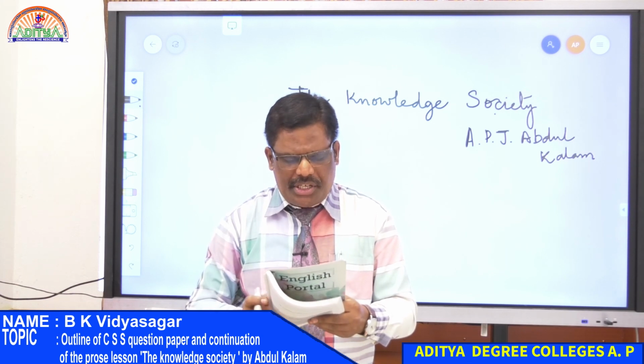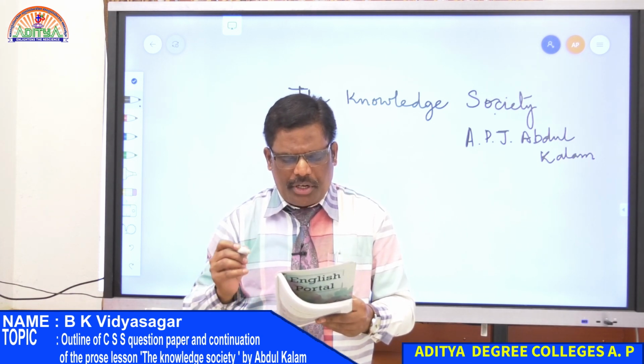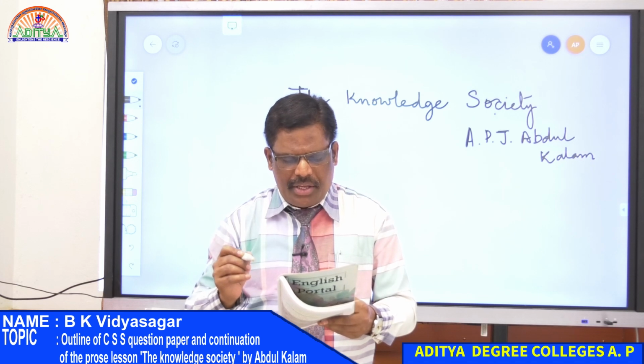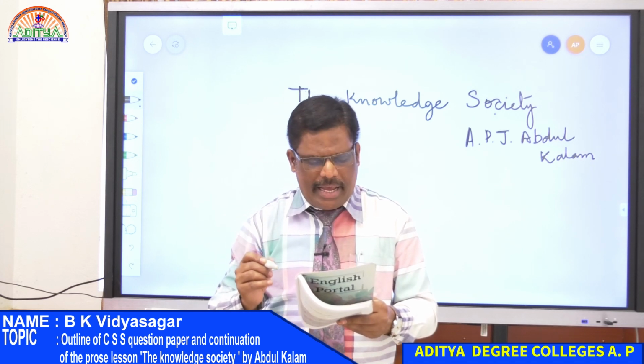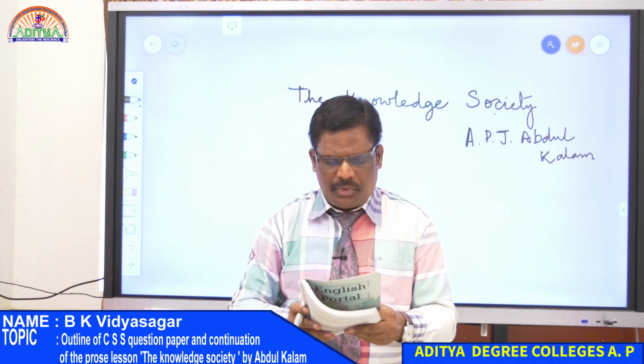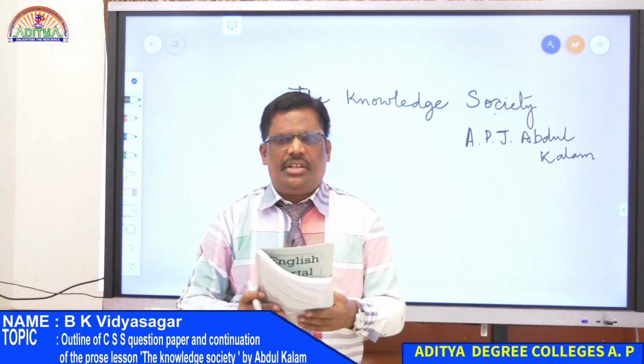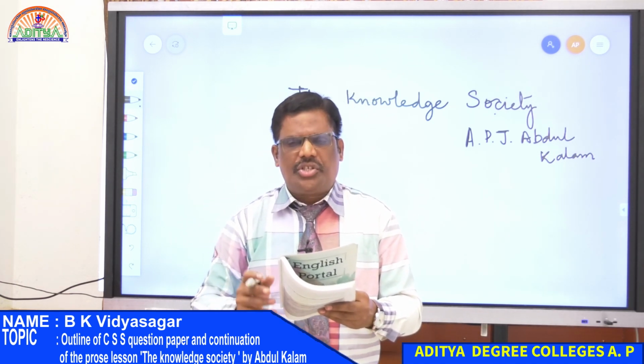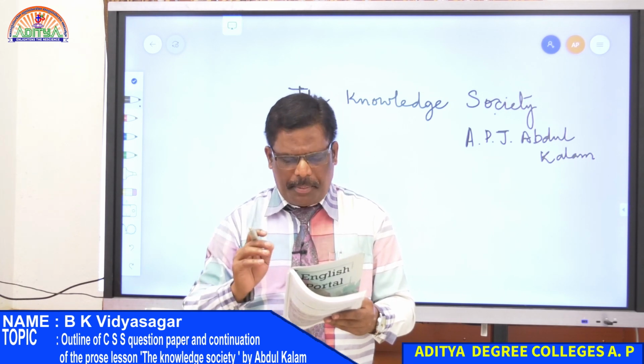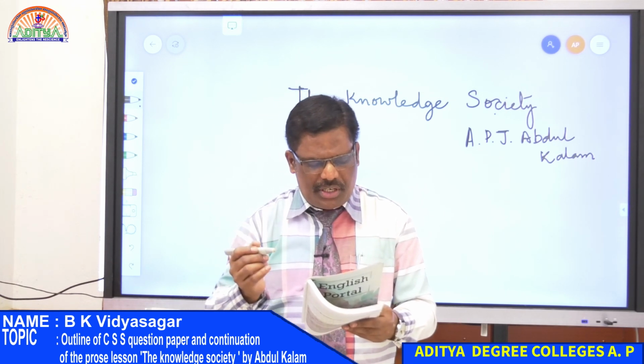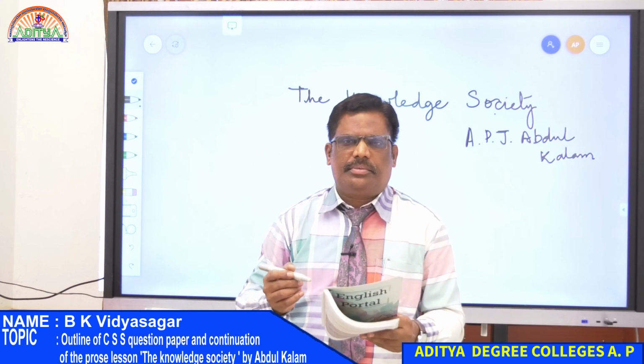The knowledge society has two very important components driven by societal transformation and wealth generation. So, knowledge society, according to Abdul Kalam, has two important components. What are they? Societal transformation and wealth generation.